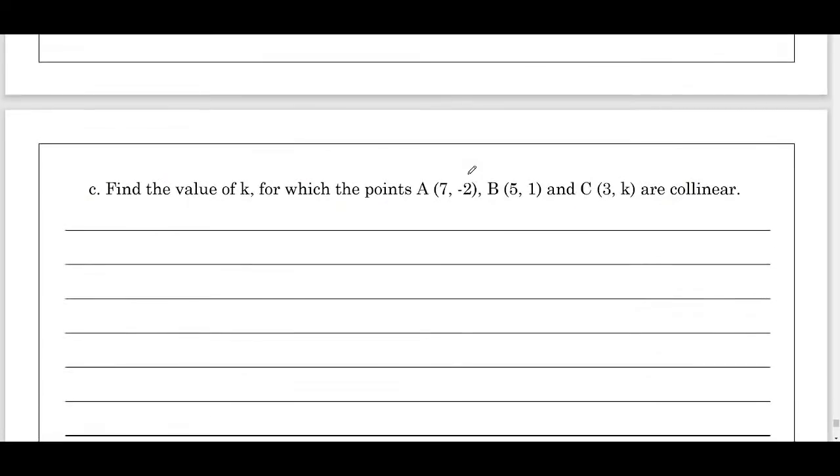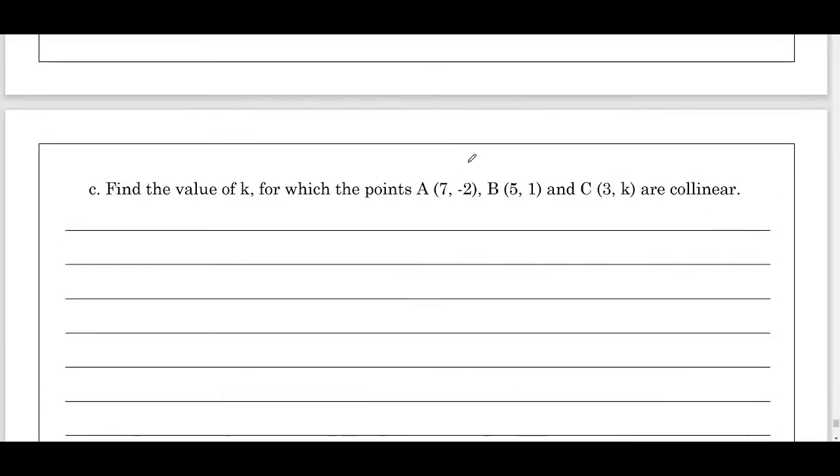Find the value of k. Given points are collinear, using the concept of collinearity, that is area of triangle equals 0, you can find out the value of k. Very simple 3 mark question.